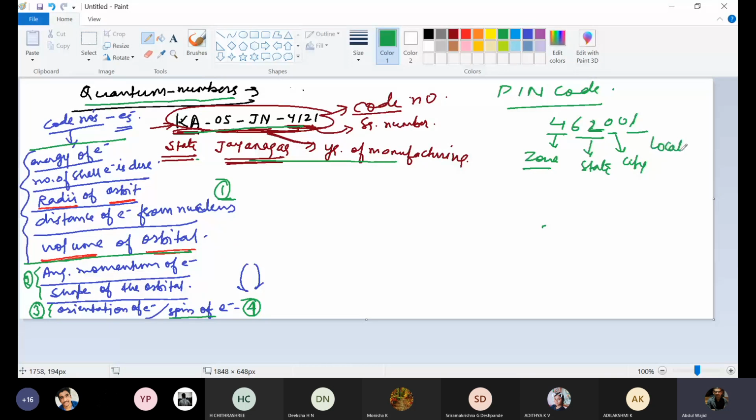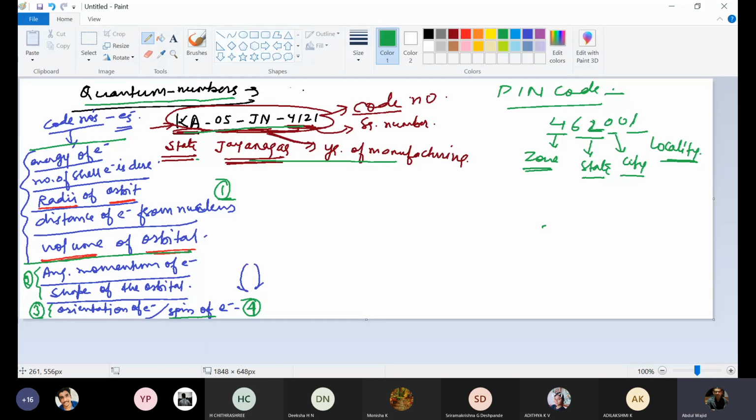So I'm just trying to explain to you. I don't know which digit shows the zone, which shows the state, and which one shows the city or locality. But as a PIN code is your area code, your address identity, like that, quantum number is also the identity for an electron, and it gives this much information about an electron. These nine points you can get from the quantum numbers about an electron.